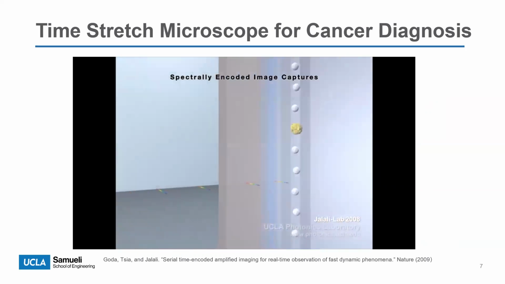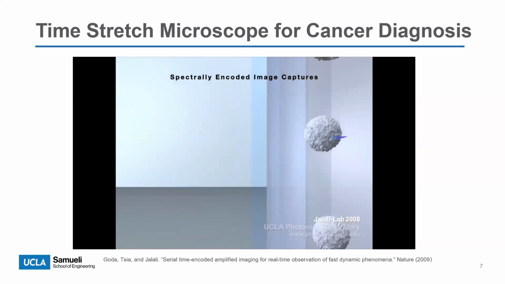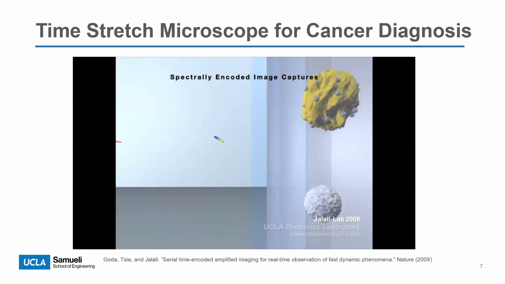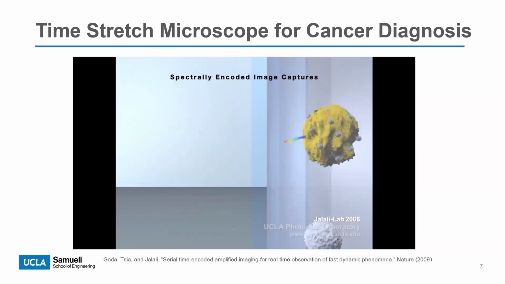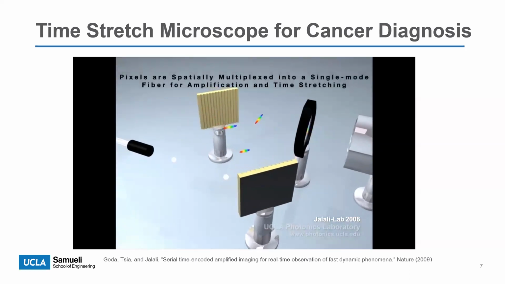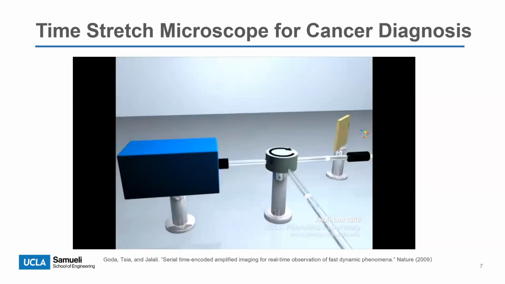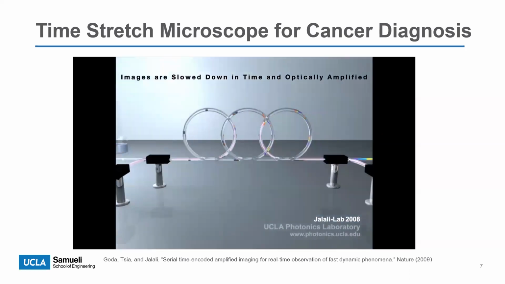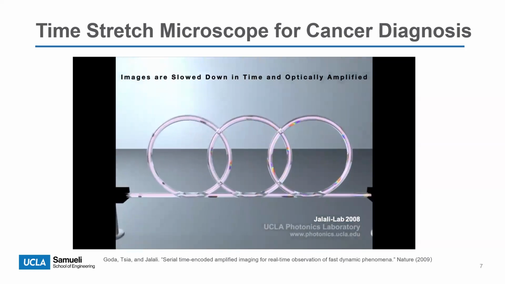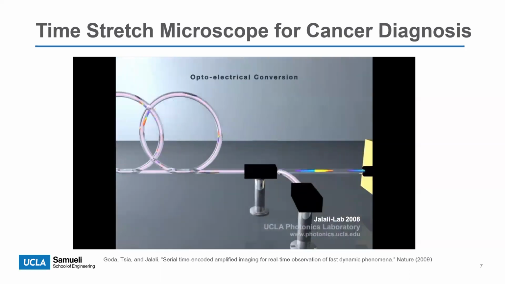We can see here, each rainbow flash on one line of the cell, and this encodes the spatial feature of that line onto the rainbow, which is basically the spectrum of the femtosecond laser pulse. There is a reflector on the back of a microfluidic channel so that the encoded pulse can be reflected, travels back into an optical circulator, which redirects the pulse to a dispersive fiber. In this fiber, the dispersion stretches the pulse so that its temporal waveform mimics the spectrum.